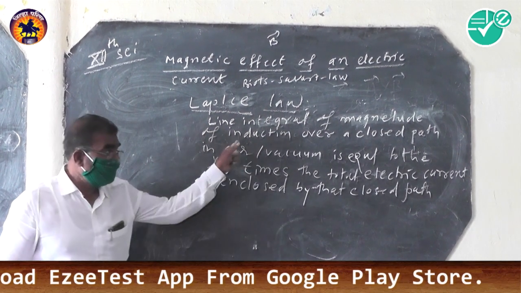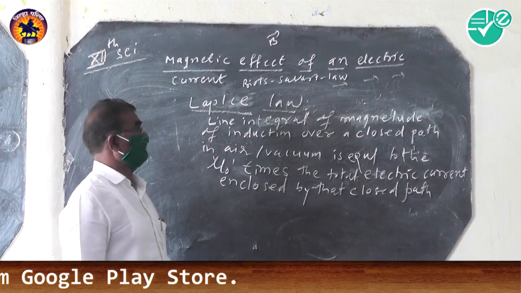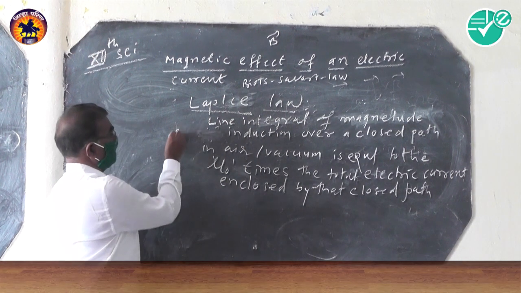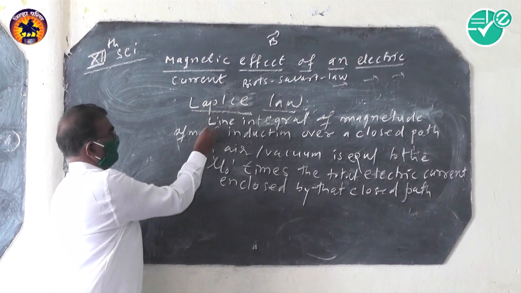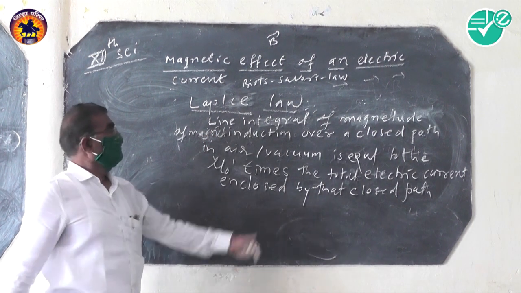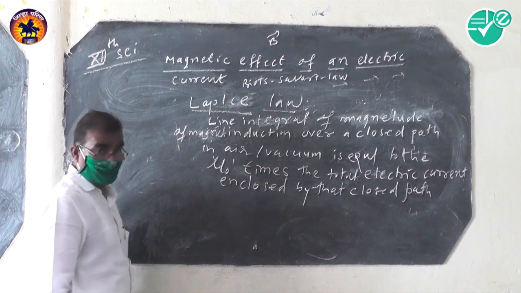That is the statement of the law: the line integral of magnitude of magnetic induction over a closed path.